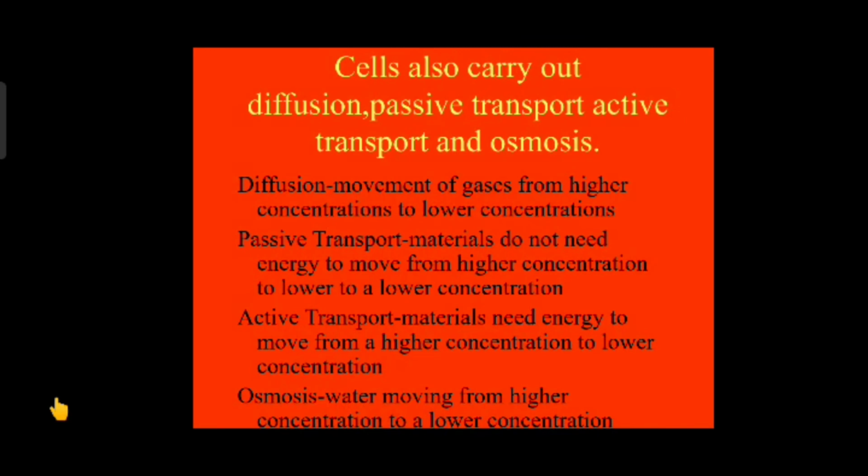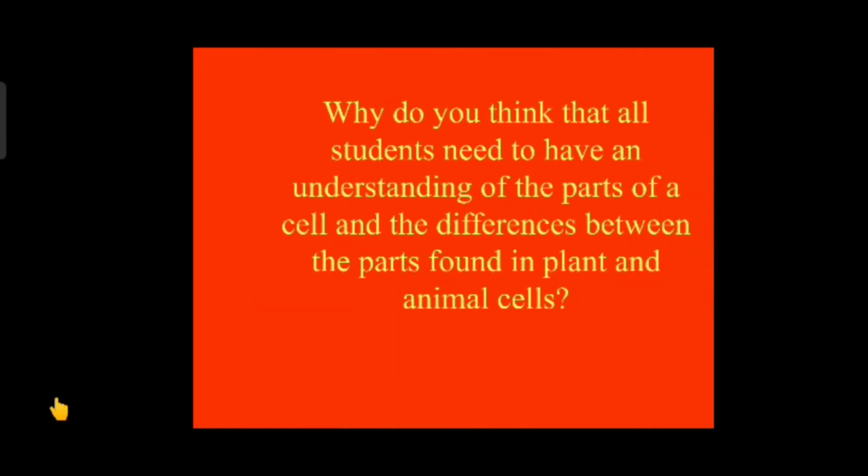Then cells also carry out diffusion, passive transport, active transport and osmosis. Here, diffusion is the movement of gases from higher concentration to lower concentration. Then passive transport. What is passive transport? Here materials do not need energy to move from higher concentration to lower concentration. Then active transport, here materials need energy to move. And what is osmosis? It is the movement of water from higher concentration to lower concentration.